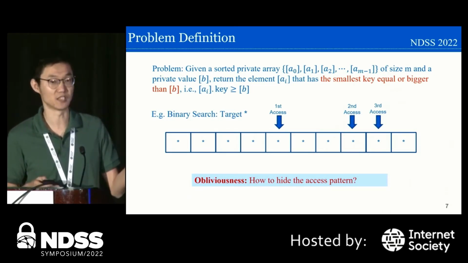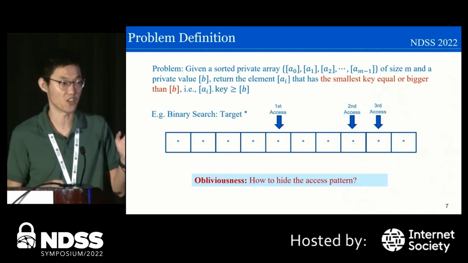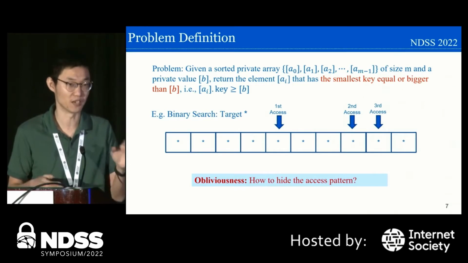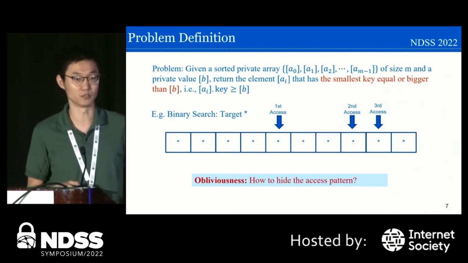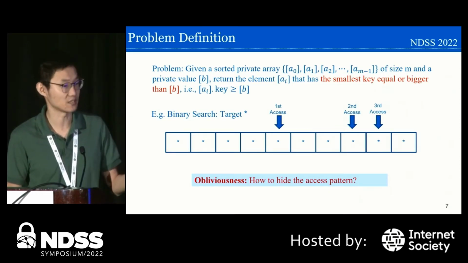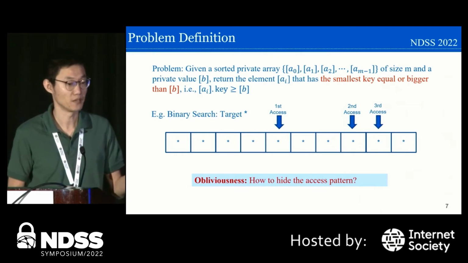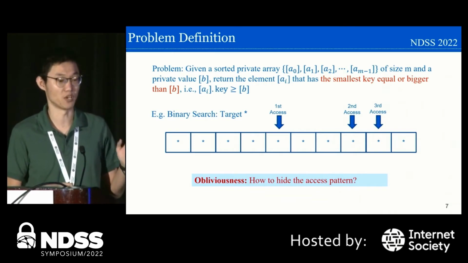But this is just the setting we use as an example. It's pretty easy to switch to other settings. For example, if we want to retrieve the element that has the largest key which is equal to or smaller than the target key, we can also do that. But we just use this setting as an example. As we discussed previously, the key point here is how we can achieve obliviousness, or how we can hide the access pattern.